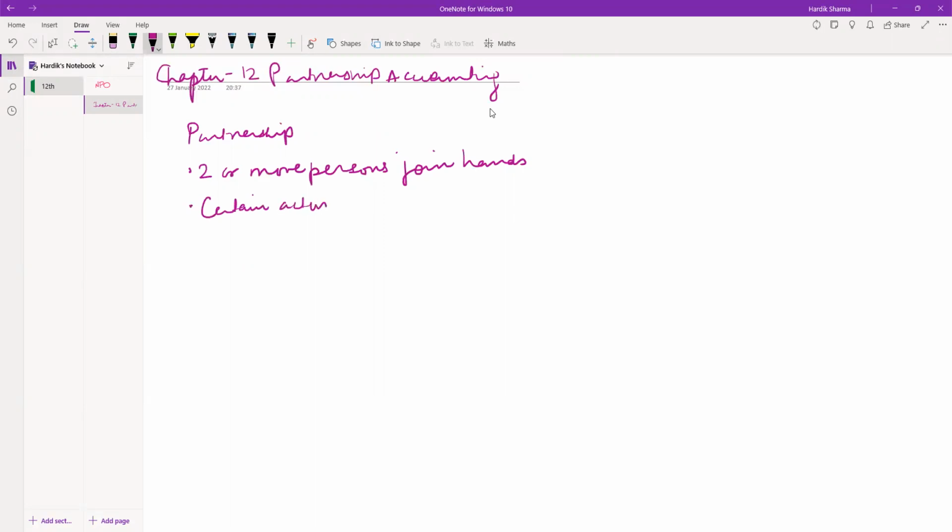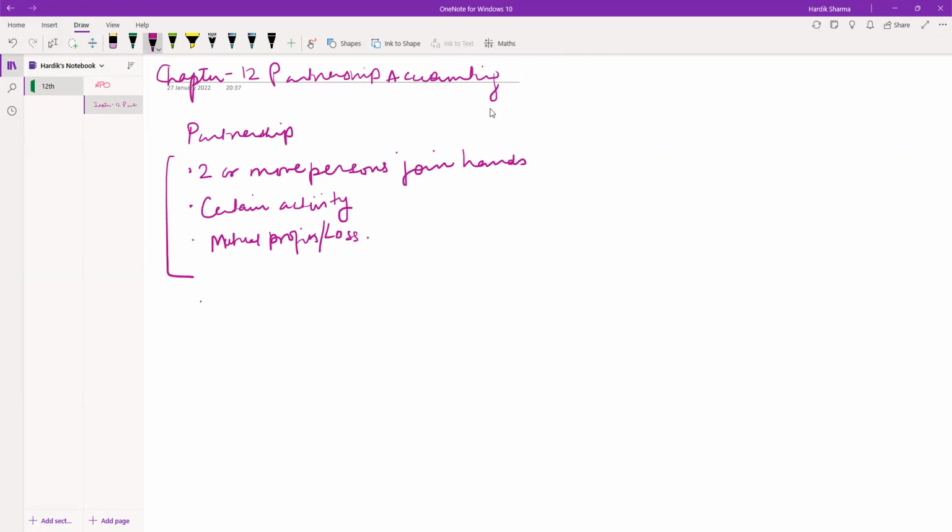Their activity may be manufacturing, their activity may be providing service, for sharing profits, that is having mutual profits, or profits means profits or loss. So partnership is two or more persons joining hands for carrying out a certain activity, either manufacturing or service, and having mutual profits or loss. This is the basic concept of partnership.